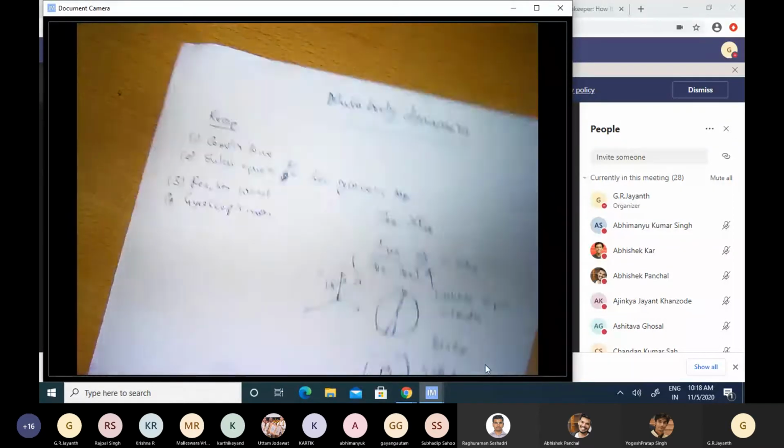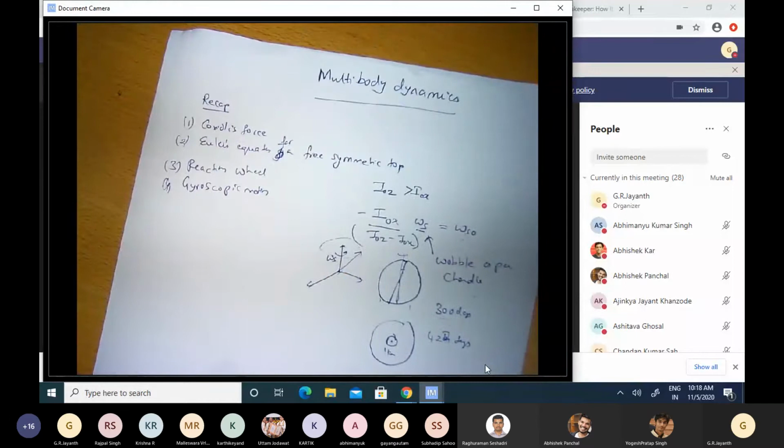And gyroscopic motion is a term that refers to a wheel that is spinning about one axis, and that axis itself is spinning about another axis. We noticed that there is this very counterintuitive phenomenon, and we also saw examples of it two classes back, that when you have this kind of motion, there's a torque about the third axis.